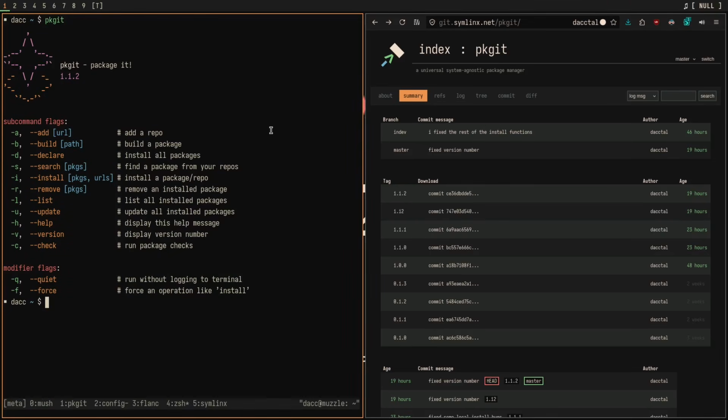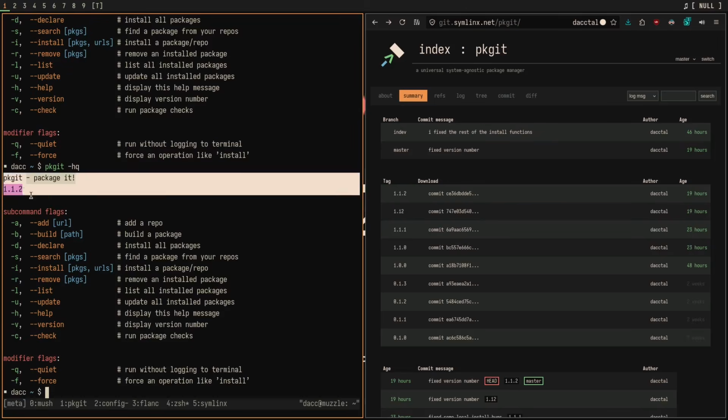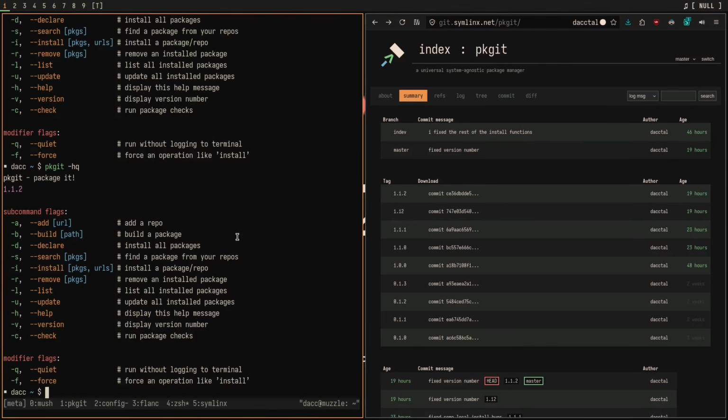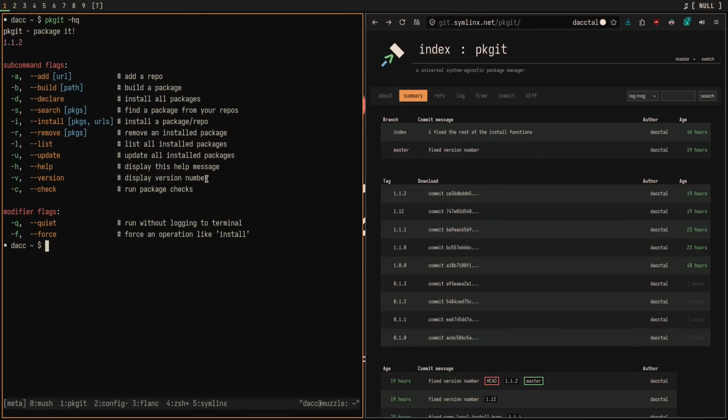Now you can also do pkgit -HQ and it will print the help message without the logo. So if you really need that extra screen real estate and you can't read all of the text, do pkgit -HQ. And then we also have the version number. This is, well, it's pretty obvious what it does, isn't it? pkgit -v will give you the version.